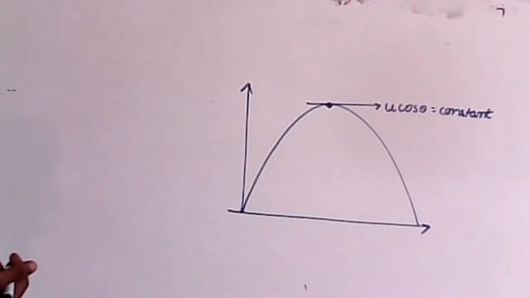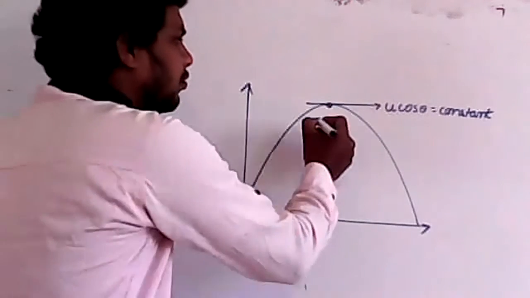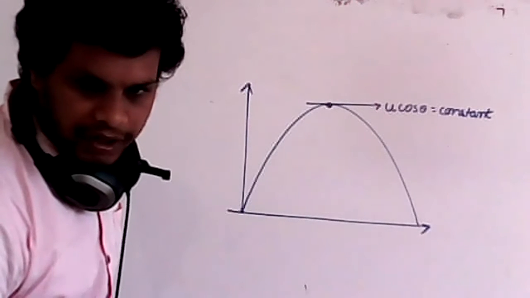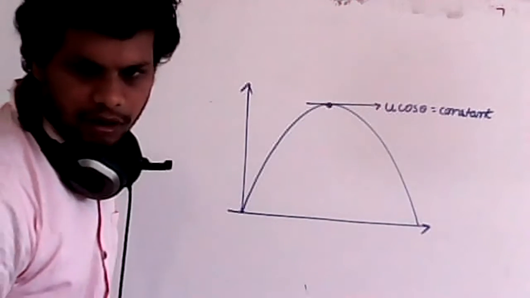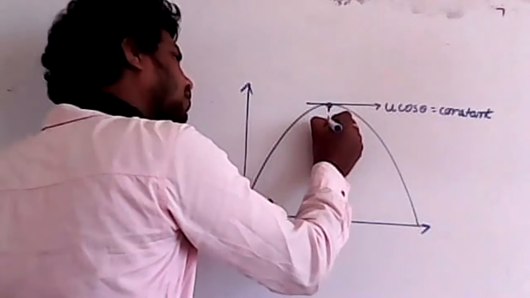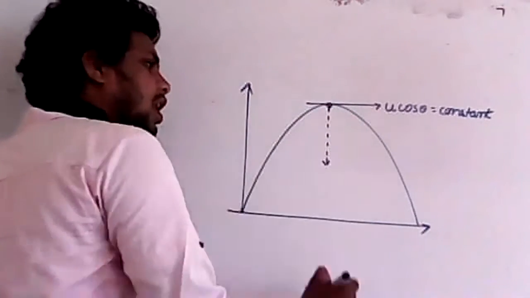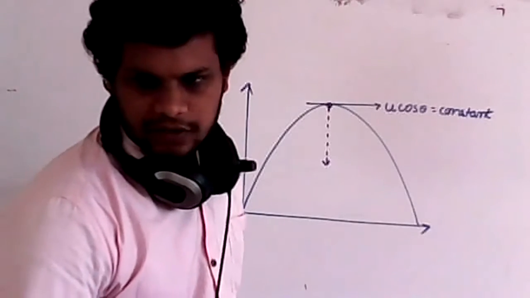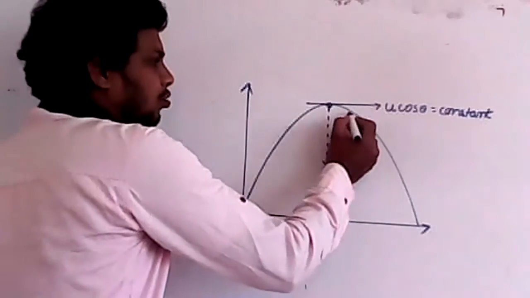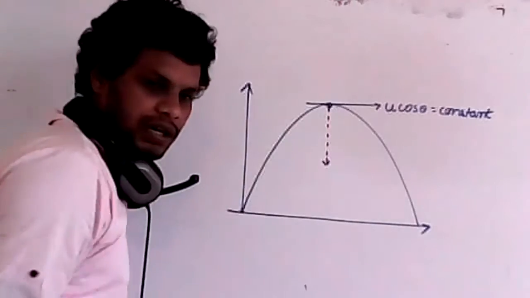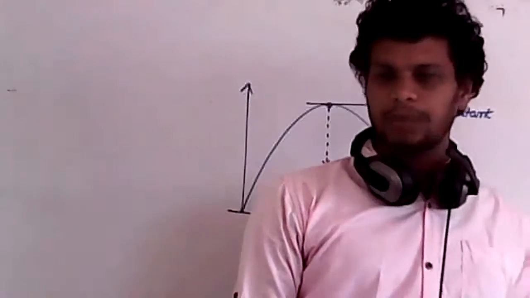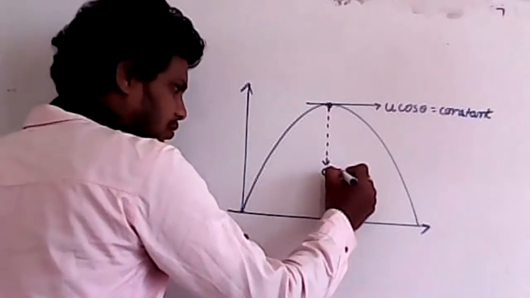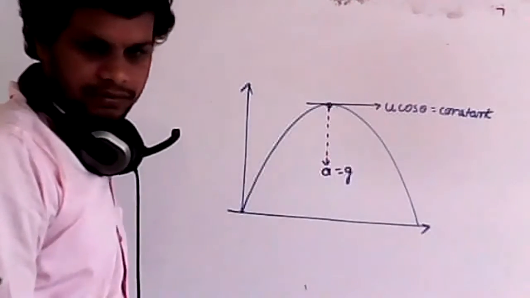Now, at the highest point, what is the vertical velocity? Vertical velocity is zero. Then at the highest point, acceleration due to gravity is in the downward direction. Therefore, at the highest point of the projectile motion, velocity is perpendicular to the acceleration. Clear? So acceleration due to gravity, a equal to g, is always in the downward direction.